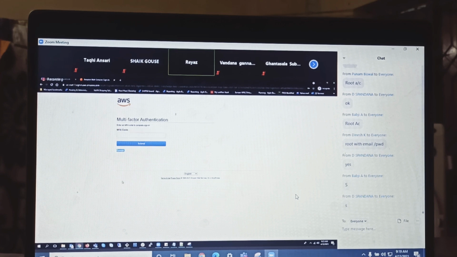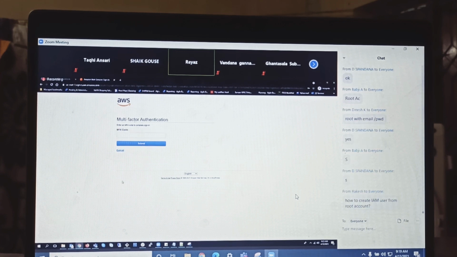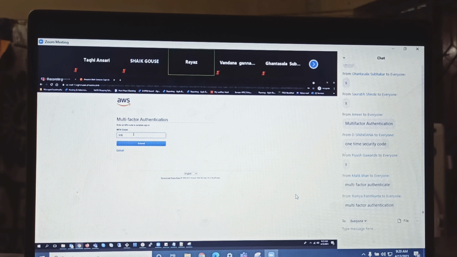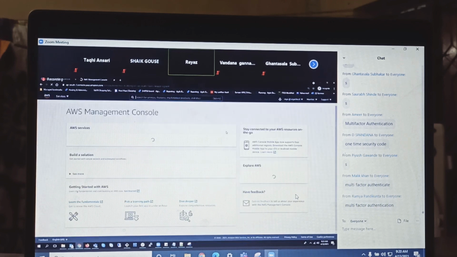And here you see the MFA code. Do you remember that we discussed the MFA code? Yes. So now you should have Google Authenticator installed on your phone. Don't worry, I'll tell all those things. I am opening my phone and then opening Google Authenticator, and I see the code here, which is valid for 10 seconds only. Click on submit. This is how I logged in.